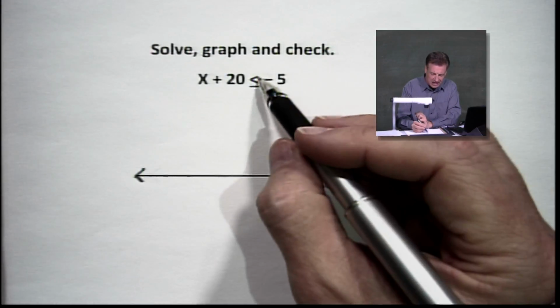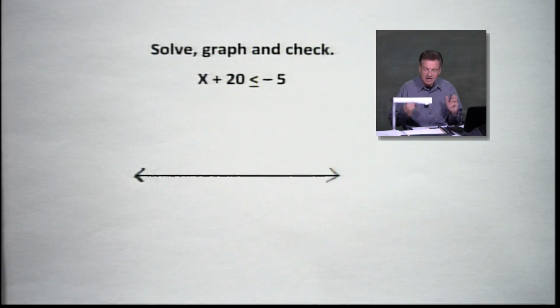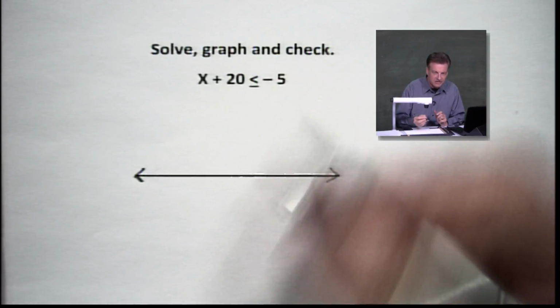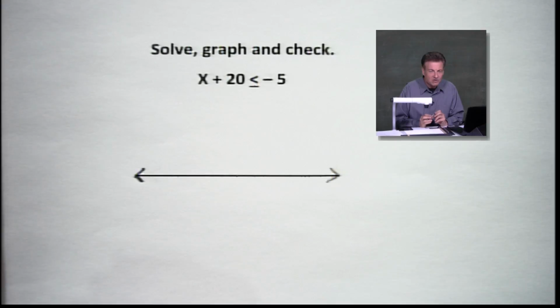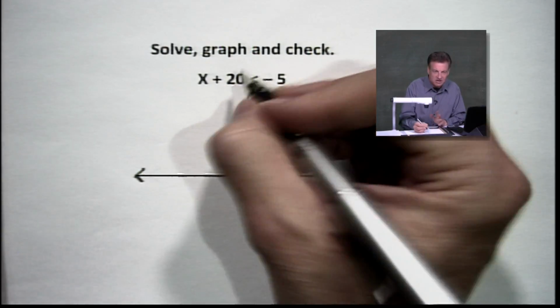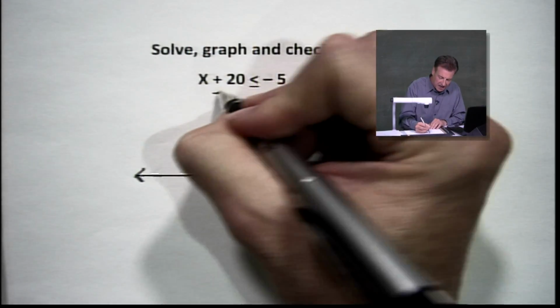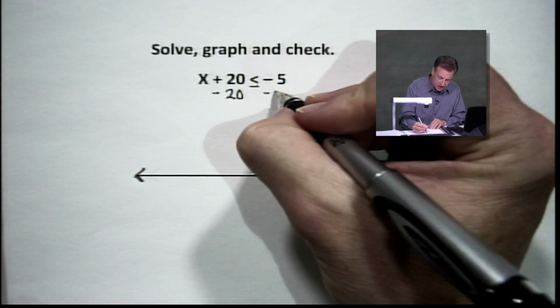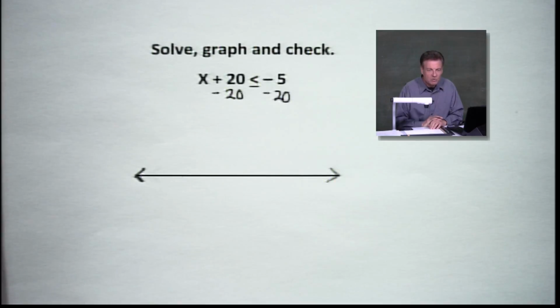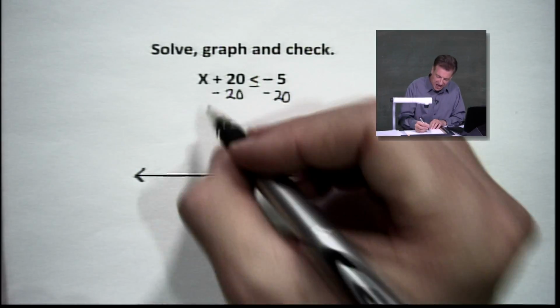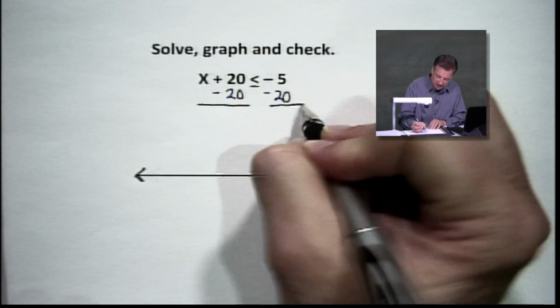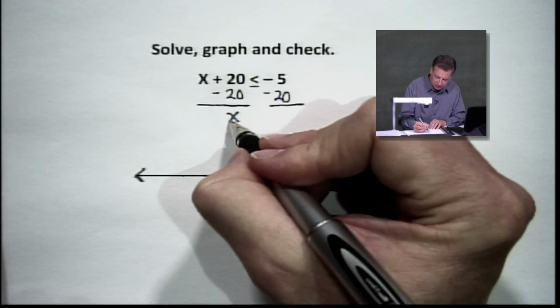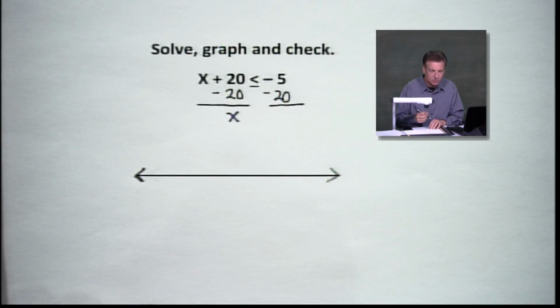I threw in a less than or equal to. Now, folks, it's still an inequality. It basically means less than or equal to, because I put the little equals mark underneath there. One little line segment, I guess we should say. Let's do it. It's a plus 20, so we remove it by subtracting. And if you will remember what we did earlier, when we subtract from both sides, we do not violate the inequality. In other words, we keep x by itself here. That's the idea, get rid of the 20.